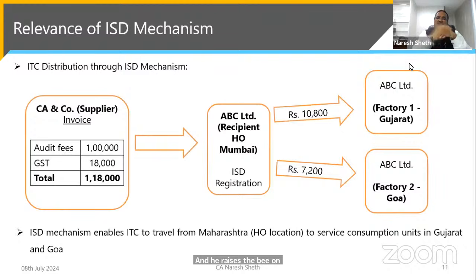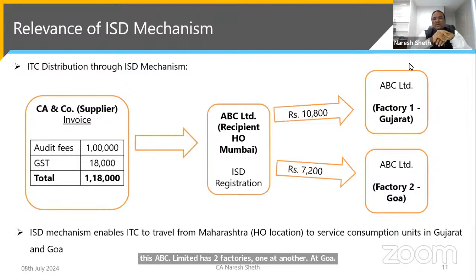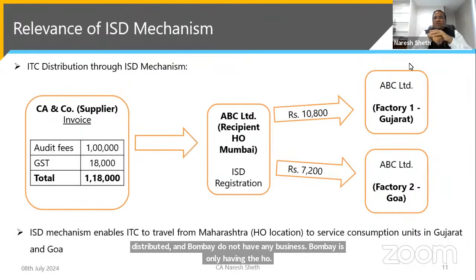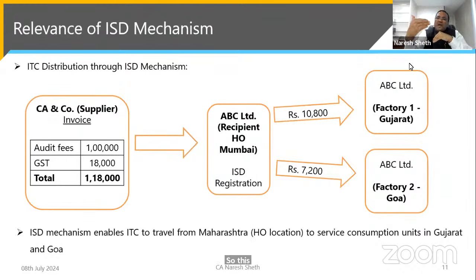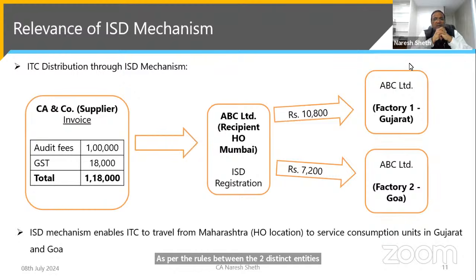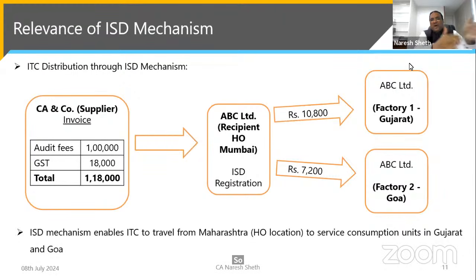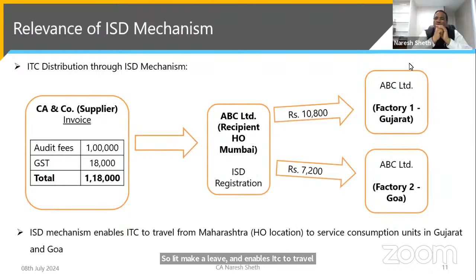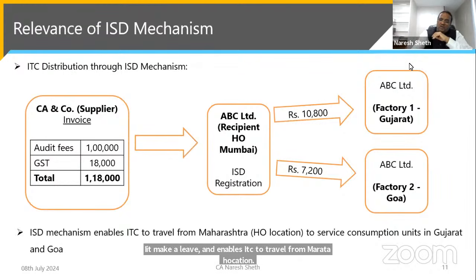This ABC Limited has two factories, one in Gujarat and another in Goa. Mumbai does not have any business, it only has the HO. So this ITC of 18,000 is distributed as per the rules between the two distinct entities. So the ISD mechanism enables ITC to travel from the Maharashtra HO location to the service consumption units in Gujarat and Goa.